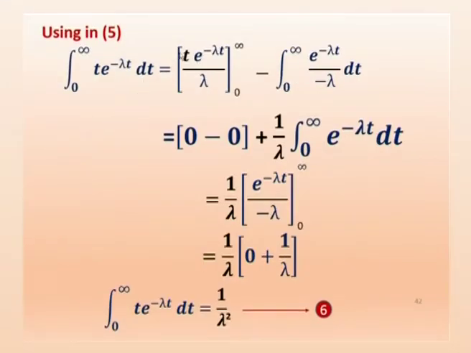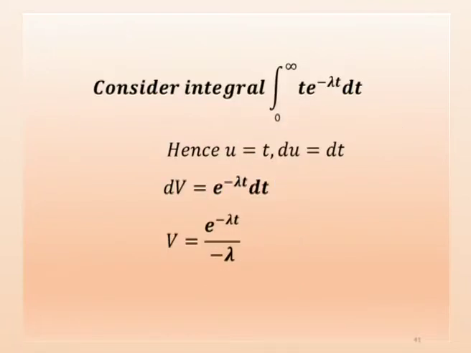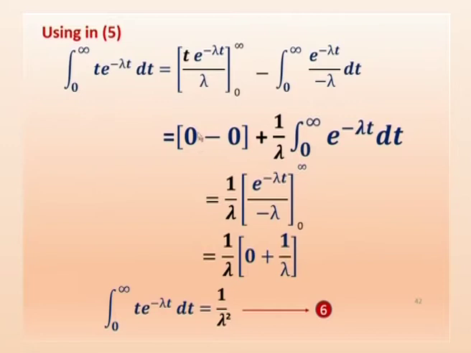So that's what you are doing: integral of U dV with the upper limit, minus integral V du. This is V and this is du. Already in the previous expression we have given that, so we are only substituting U dV minus integral V du. We just substitute all these parameters in that equation, and you will be getting this.